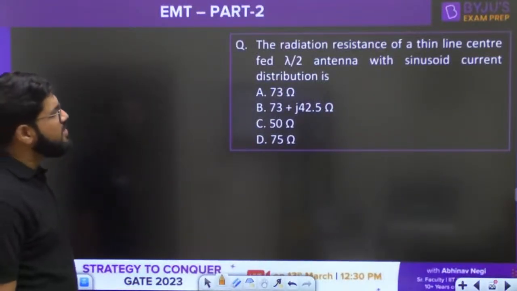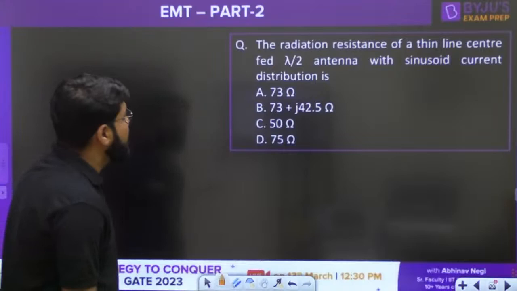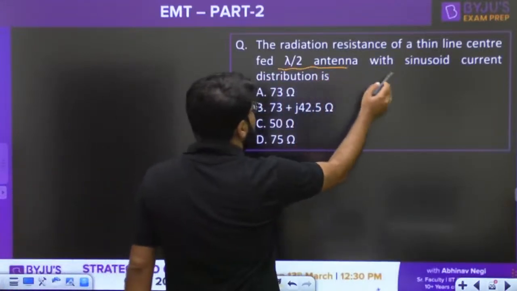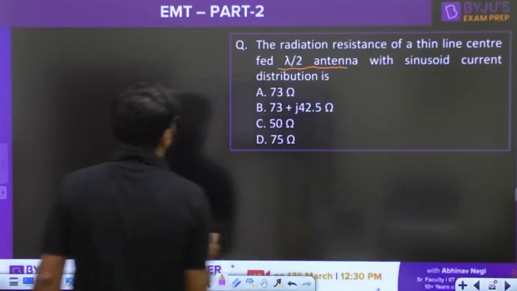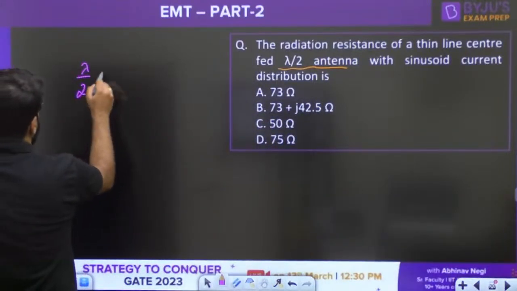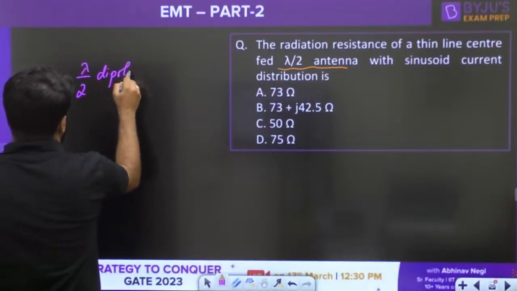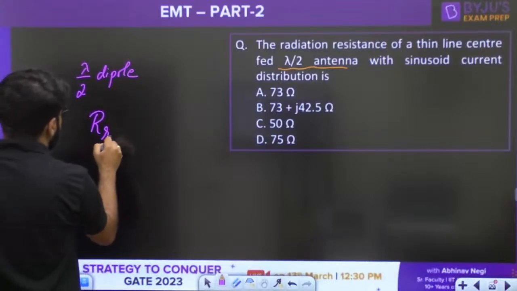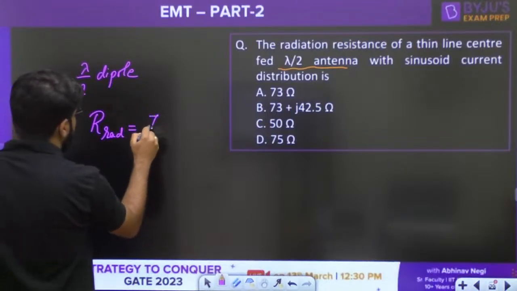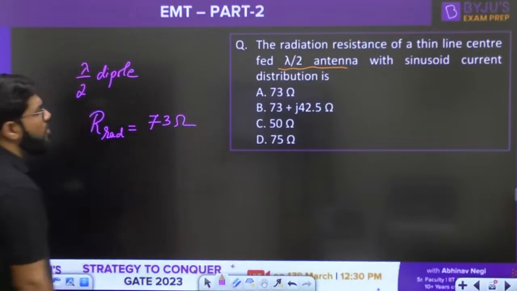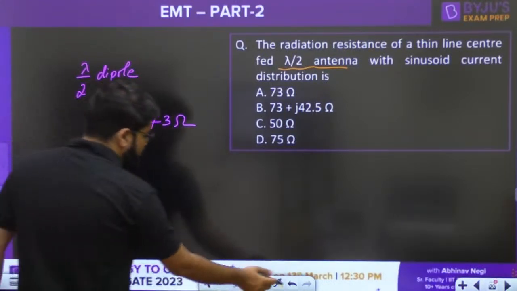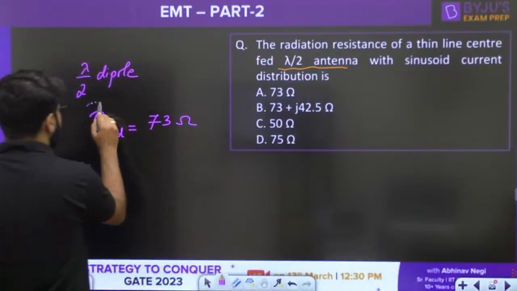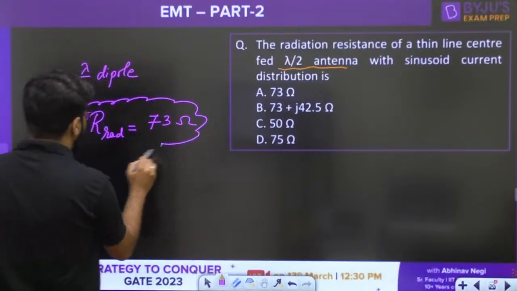Okay, next question guys. The radiation resistance of a thin line center fed lambda by 2 antenna with sinusoidal current distribution is how much? This is a factual question guys. For lambda by 2 dipole, what is the radiation resistance? That is the value that must be known to you. It is given by 73 ohm. Radiation resistance, not the total impedance they are asking. It is given by 73 ohm, correct?